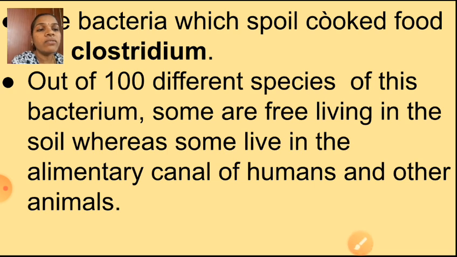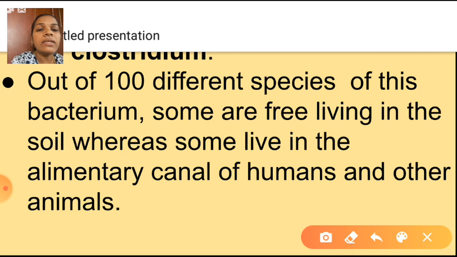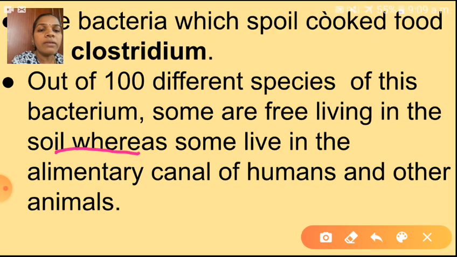Out of 100 different species of this bacterium, some are free living in the soil, whereas some live in the alimentary canal of humans and other animals. So Clostridium is one kind of bacteria. This Clostridium will spoil our cooked food. There are 100 different species of Clostridium. Some species are free living in the soil, whereas some live in the alimentary canal of humans and animals.